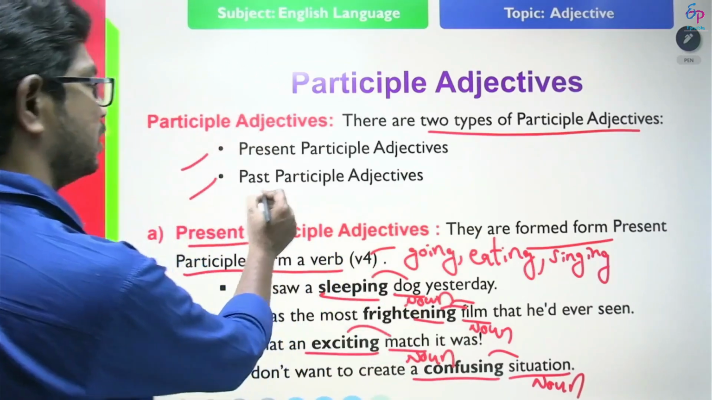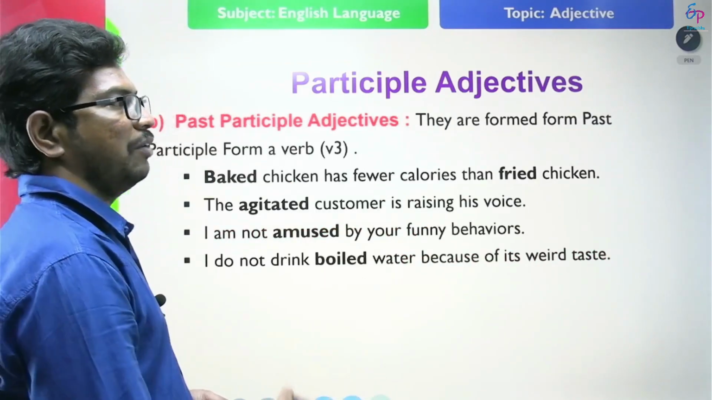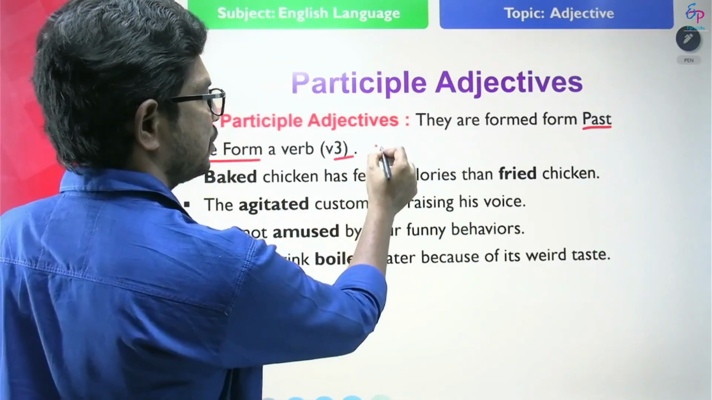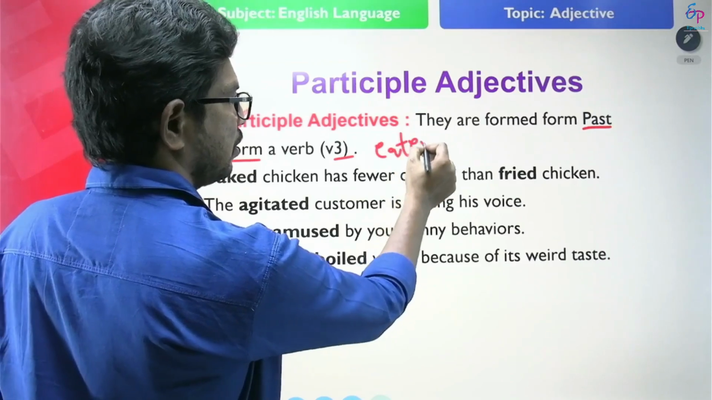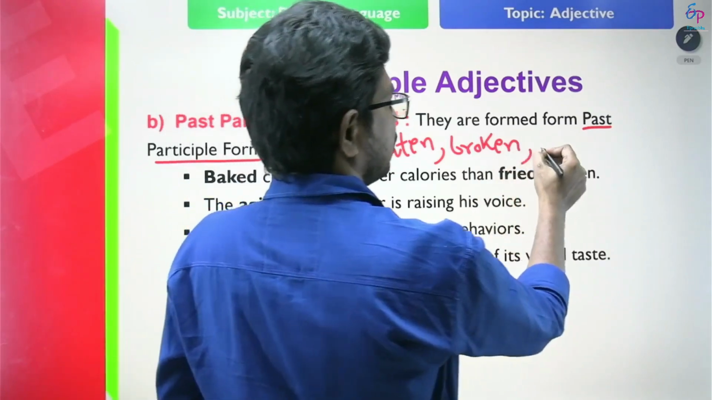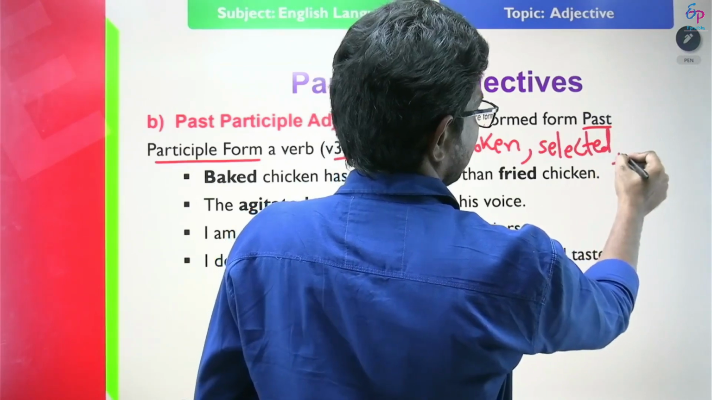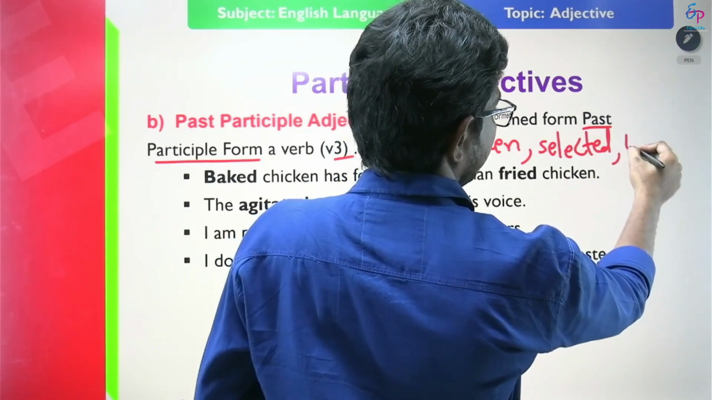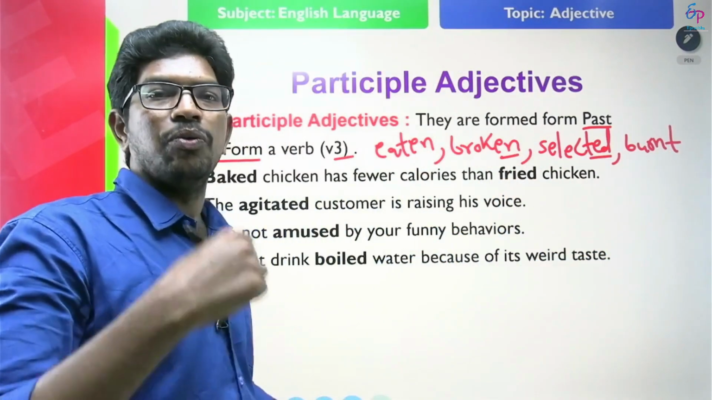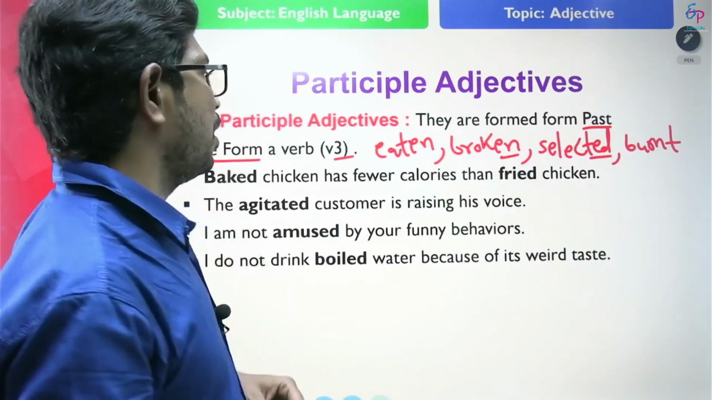Next we'll discuss past participle adjectives. What are past participle adjectives? They are formed from the past participle form of a verb, that is V3. That means eaten, broken, selected, burnt. So ed, en. The verb 3 form can also be used as an adjective. So those are called past participle adjectives.